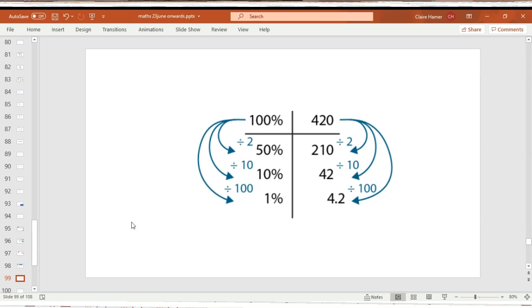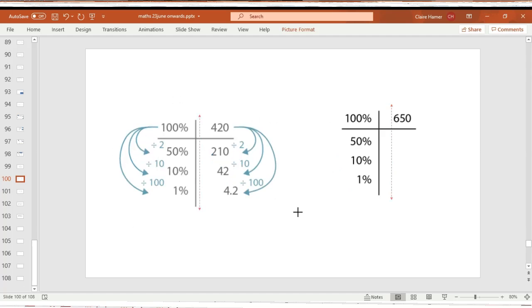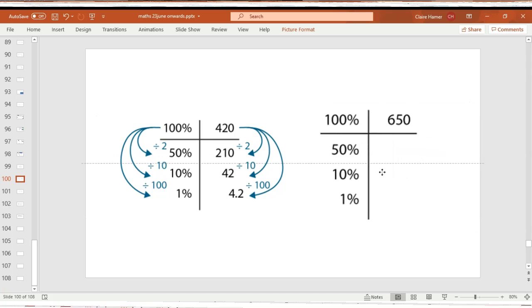Use that knowledge to complete this ratio table. I've put it at the side here so you remember. So this time your number's 650. First do 50%, so that's halving. Then find 10%, divided by 10. And then find 1%, divided by 100. Pause the video. Write down your ratio table, please.